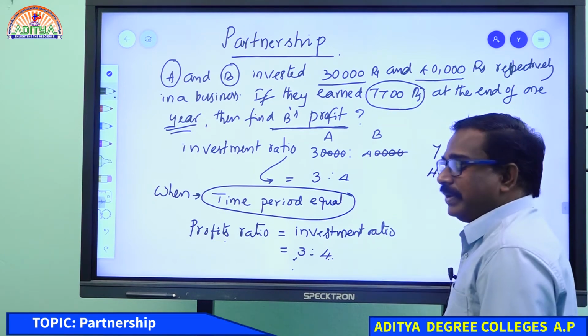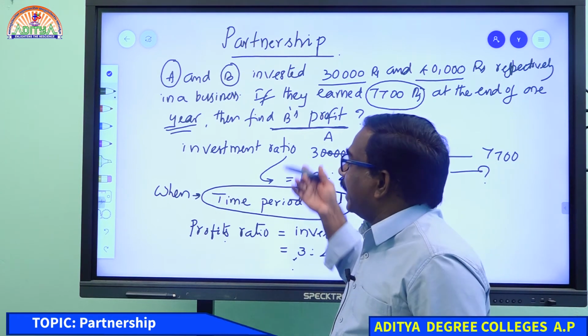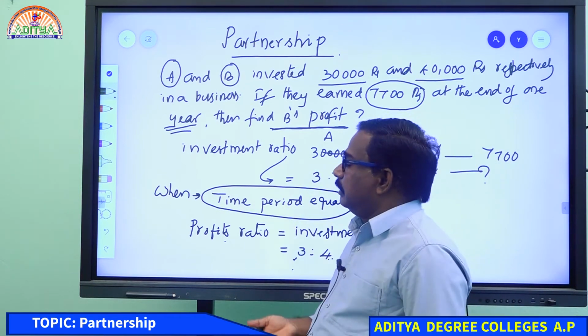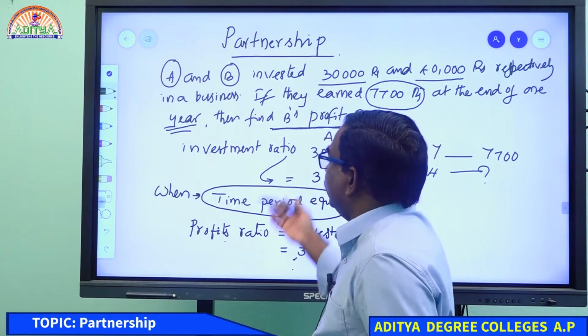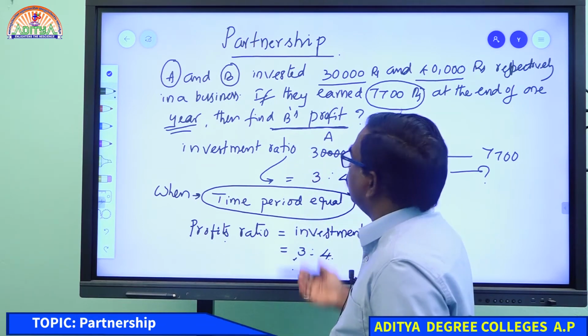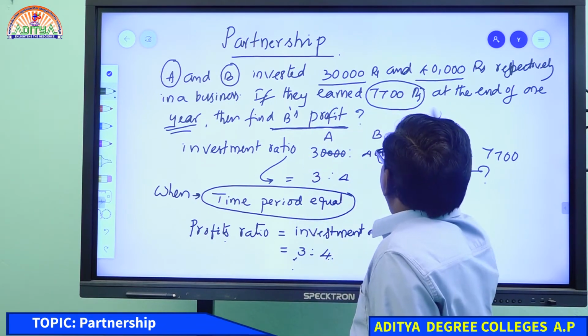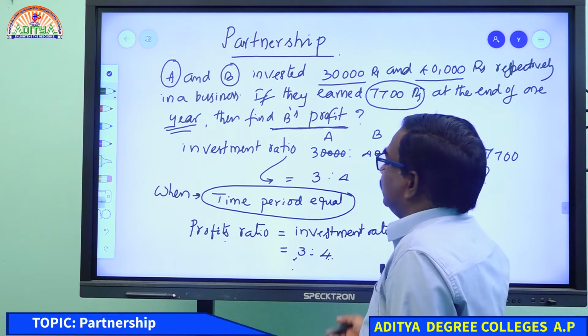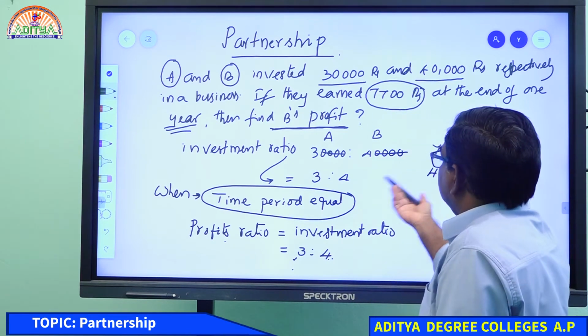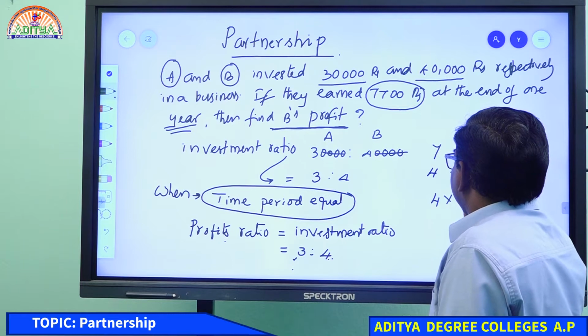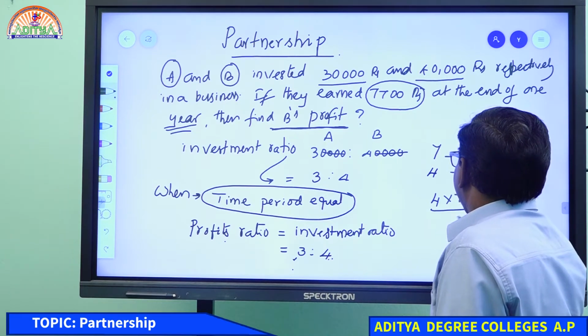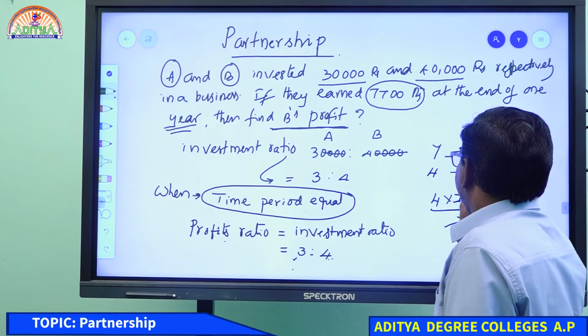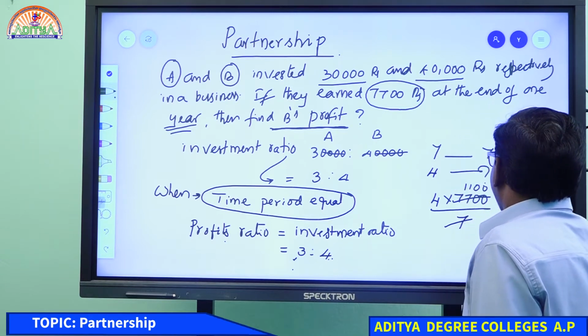By seeing the question we can tell the answer directly, but we are practicing and starting the partnership sums now, that's why I am writing the process. 7 parts is 7,700, and 4 parts how much? So 4 into 7,700 by 7. 7 goes 11 times, so 4,400.